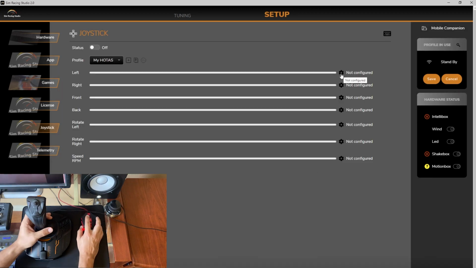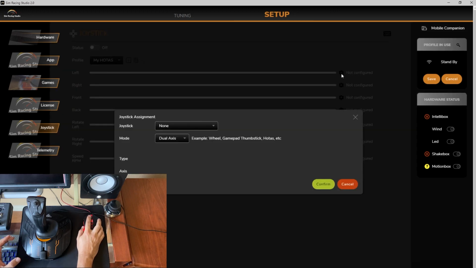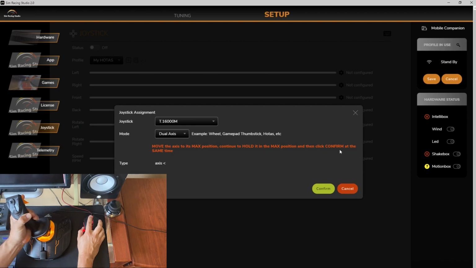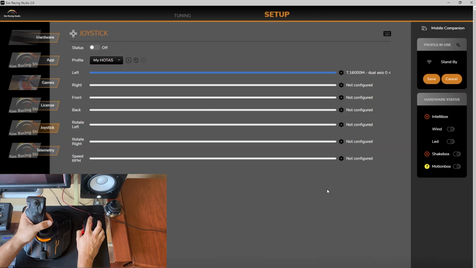And first one we're going to configure is the left option. So I'm going to go ahead and click on this gear right here. And I'm going to switch this to this T16000M because that's what I have. You switch it to whatever you have. And down here it says move the axis to its max position. Continue to hold it in the max position and then click on confirm at the same time. So I'm going to move my controller all the way to the left, and I'm going to hold it. And then as I'm holding it, I'm going to hit confirm. Okay, now that's set up.